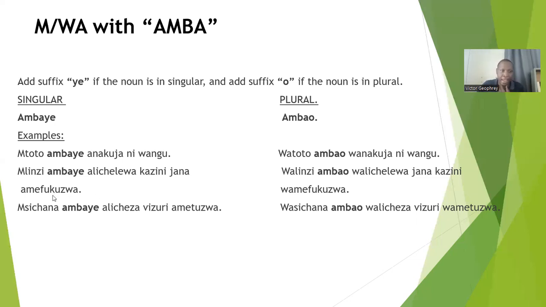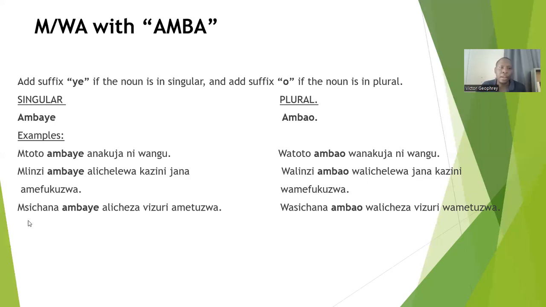Mlinzi ambaye alichelewa kazini jana amefukuzwa. Mlinzi is in singular, so in that morpheme Amba we add the suffix ye. So it becomes mlinzi ambaye alichelewa kazini jana amefukuzwa. In plural is walinzi ambao walichelewa jana kazini wamefukuzwa.